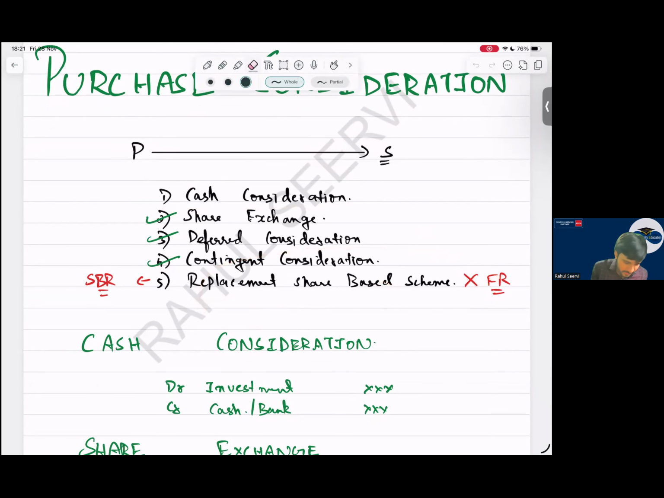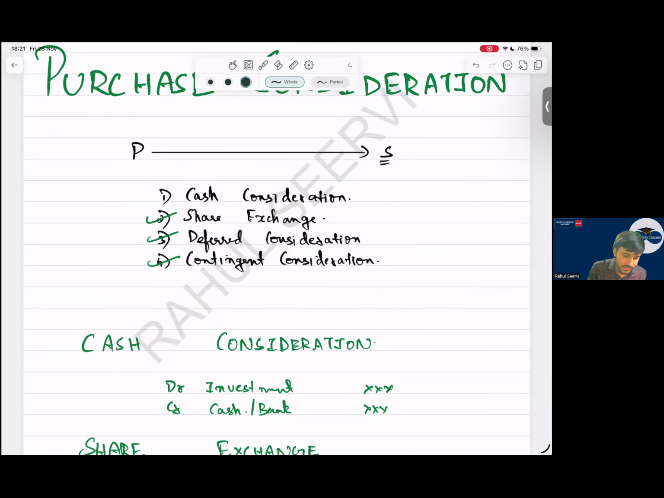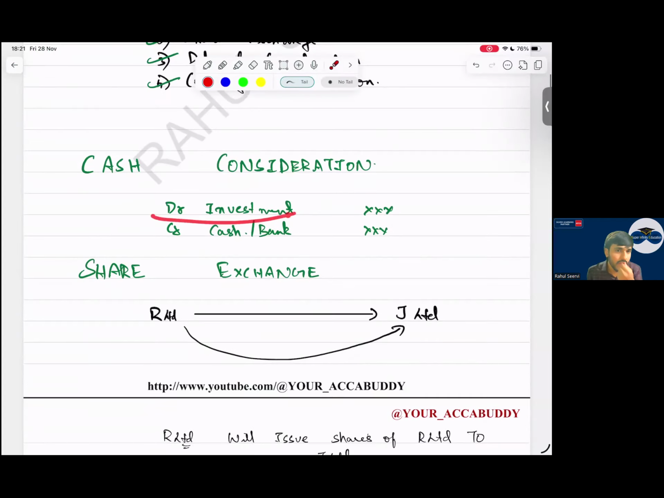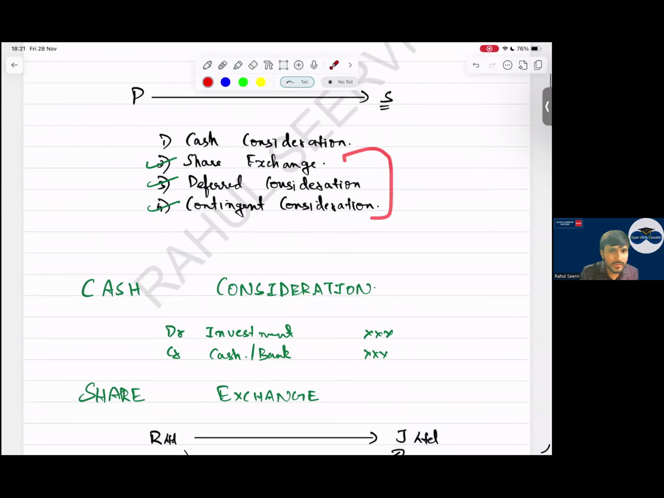So don't ask about all this now, I am removing this. Yes, sir. Then let's go. So cash consideration. Cash consideration means the company is paying cash and purchasing the company. Simple. See, debit investment, credit cash going out. And most of the time, this accounting will be done in your balance sheet question. These three will not be done. We have to see what we should do.